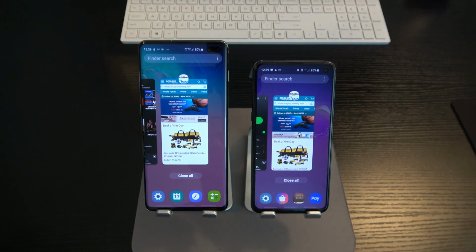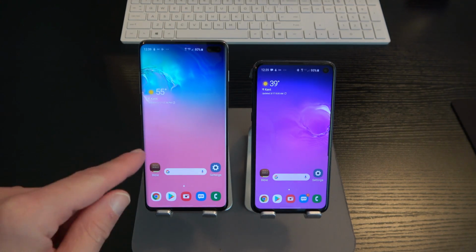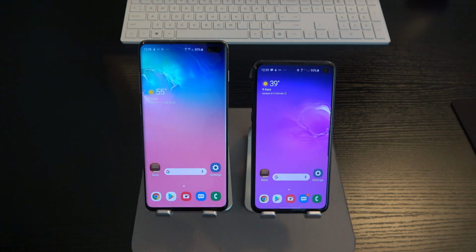Both of these phones, they're just going to fly right through everything that you throw at them. Period. You know what I mean? Okay, so we've got Corning Gorilla Glass 6 on the S10 Plus. We've got Corning Gorilla Glass 5 on the S10e.